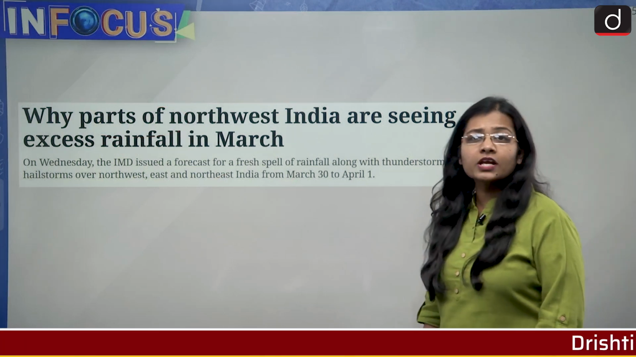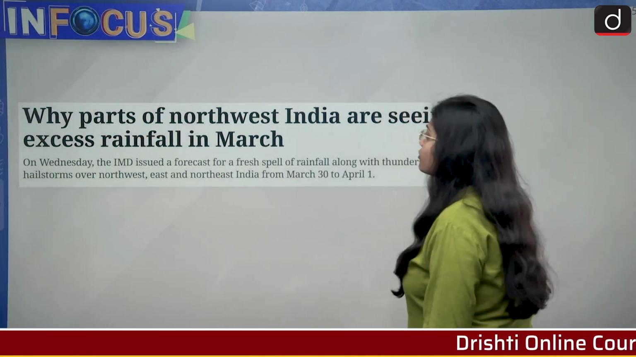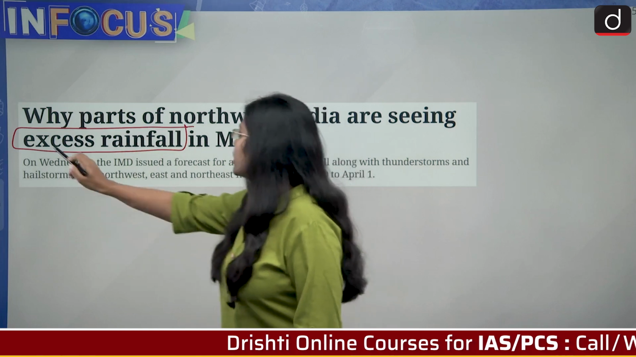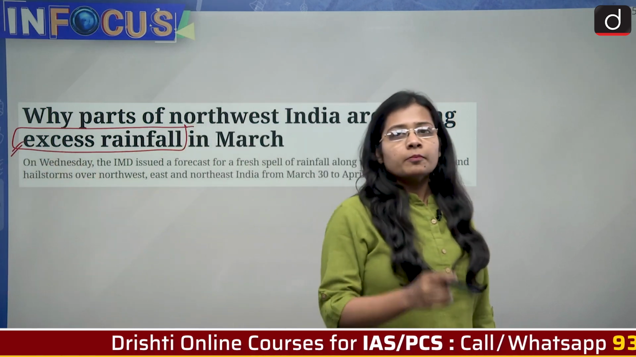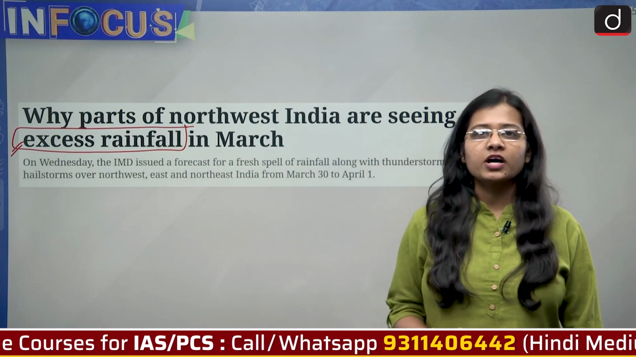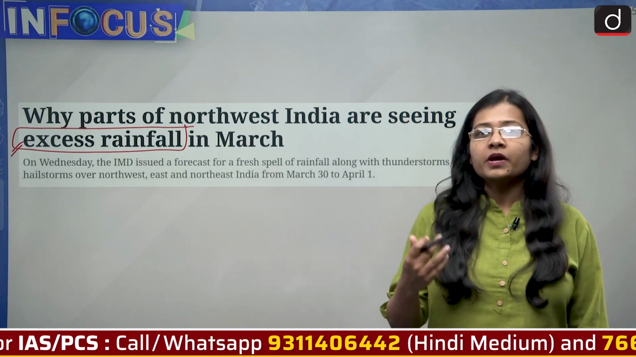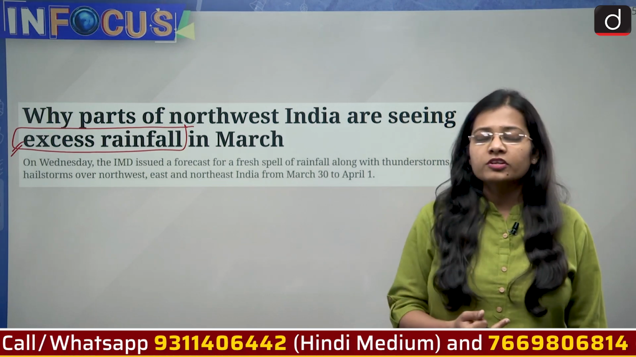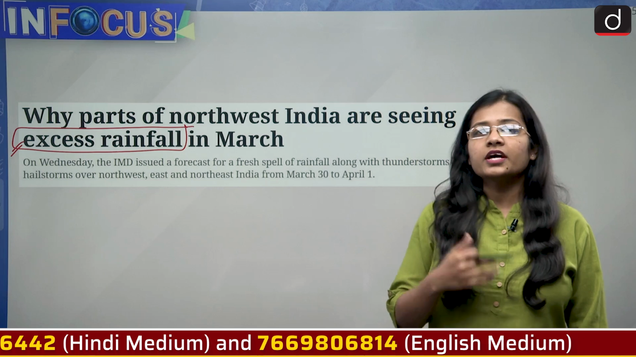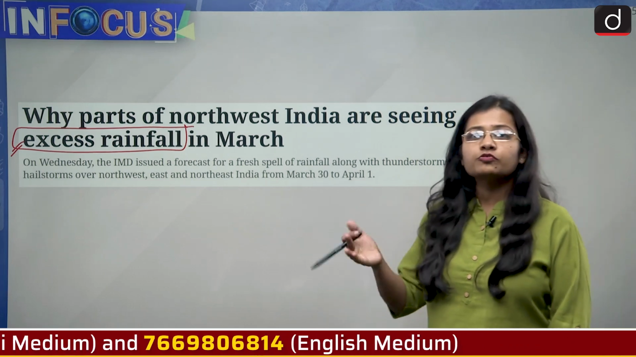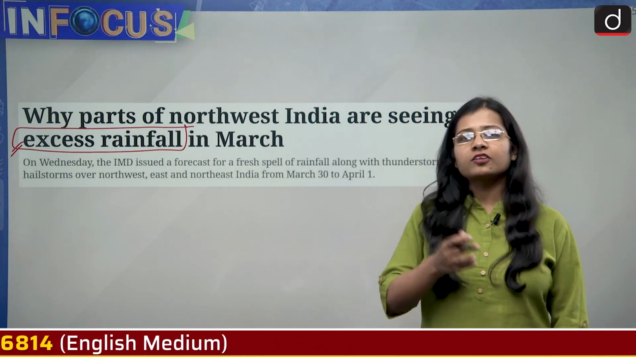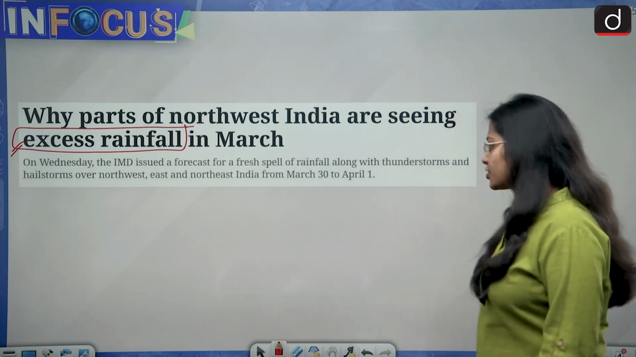The news has been taken from the Indian Express and it says, why parts of northwest India are seeing an excess rainfall in March. The important point is excess rainfall. We are not very used to seeing rainfall in the month of March. January and February are fine, but this year we did not receive rainfall in January and February. On the other hand, we are seeing an unusual rainfall in March, which was supposed to happen previously in January or February, but that has been delayed and is happening in March.